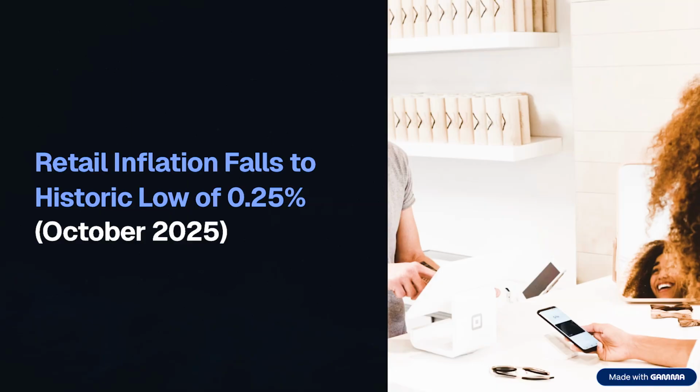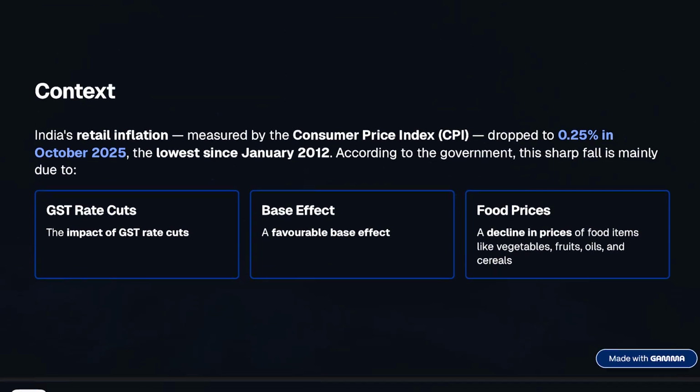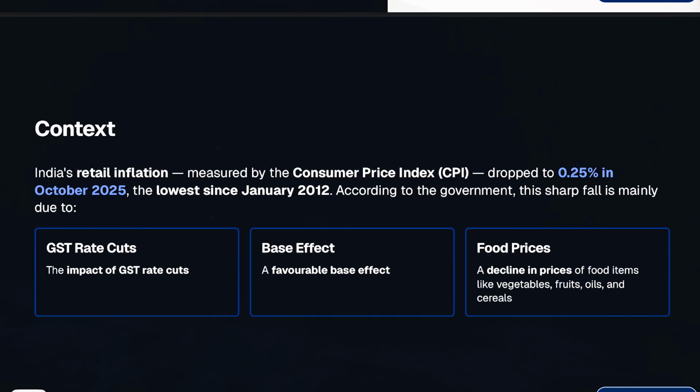In today's topic of the day discussion, we will be looking at an update with respect to the present retail inflation which is going on, and it says that this year's October 2025 it has seen a historic low of 0.25 percentage fall, especially in the retail inflation. So now this is something that time and again comes in the newspaper with respect to retail inflation.